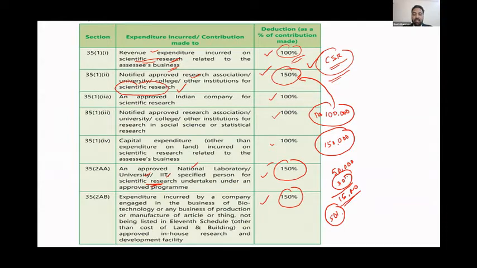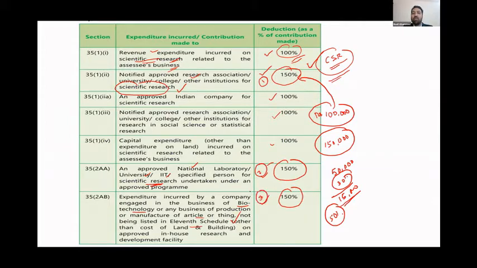And this is recently introduced. A company engaged in biotechnology or producing any article or thing in the 11th Schedule, again, you can claim 150%. So in other words, as part of your corporate social responsibility, if you want to promote scientific research in this country and get cash back or tax exemption, do these 3 items.